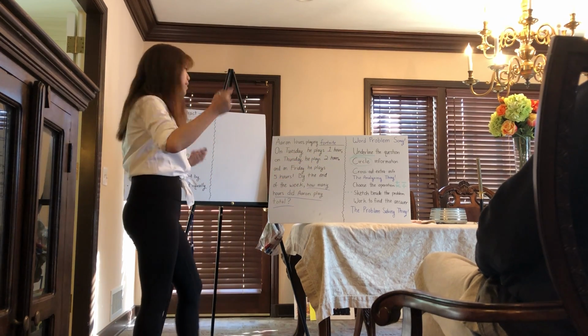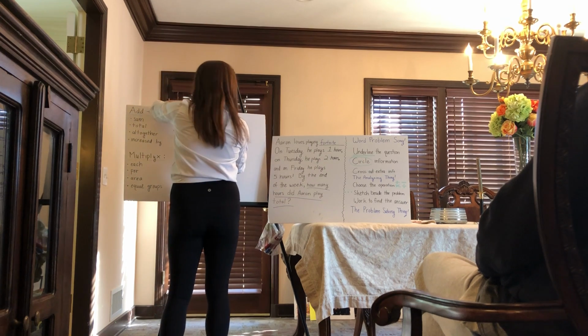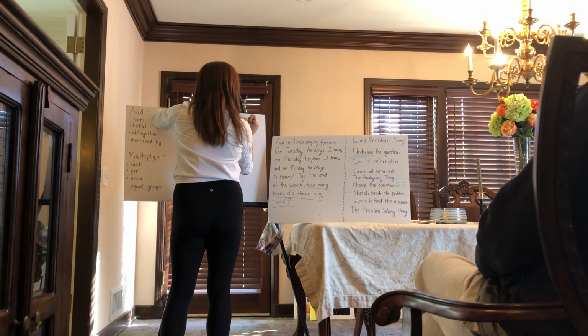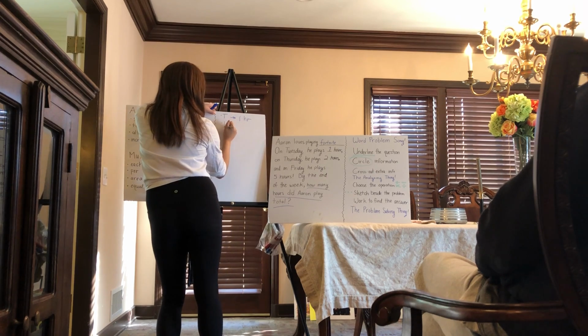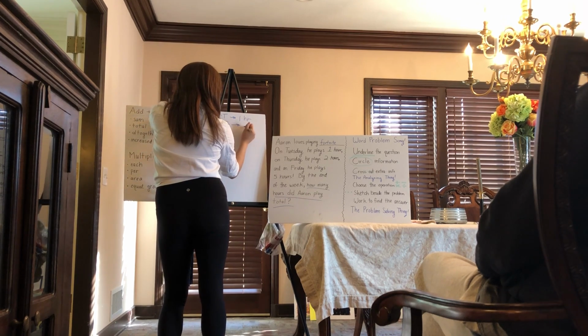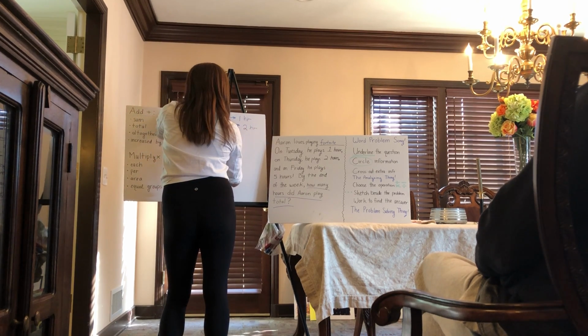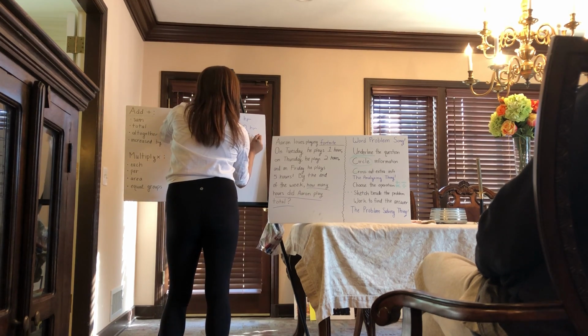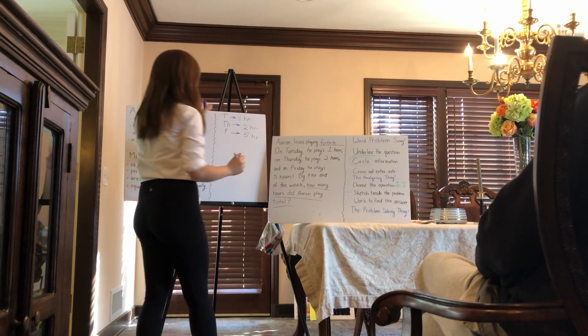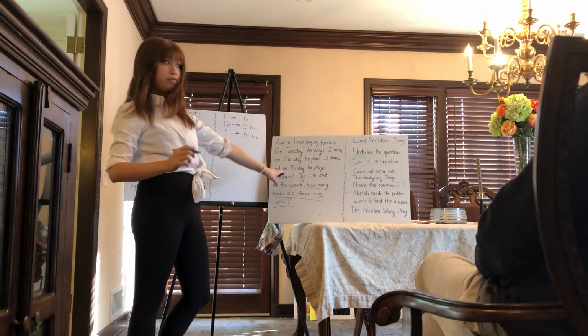A lot of times it makes it a lot easier if I write it down. So I'm going to say Tuesday 1 hour, Thursday 2 hours, and Friday a whole 5 hours, right? Sometimes writing it down can help organize it because there's a lot of information here.